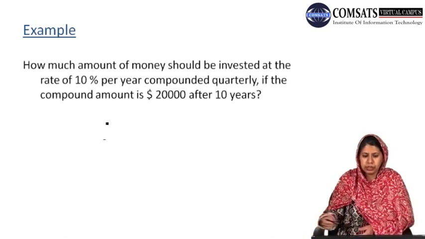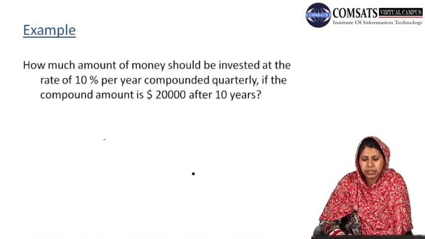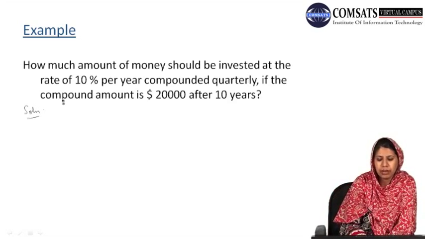For example, we are asked how much money should be invested at the rate of 10% per year compounded quarterly if the compound amount is 20,000 after 10 years. What information do we have?